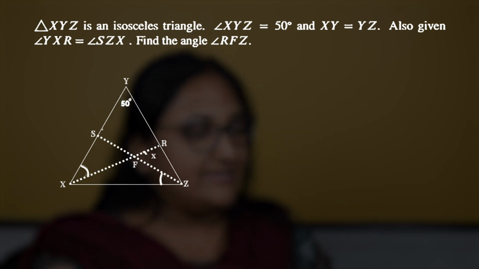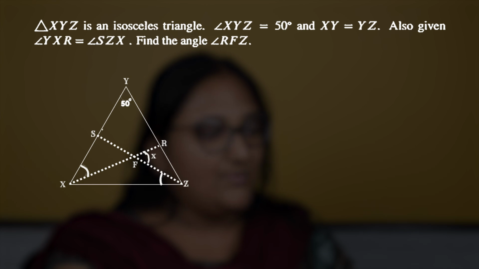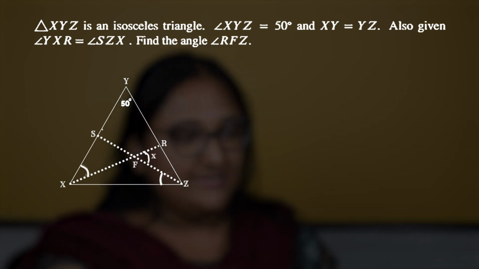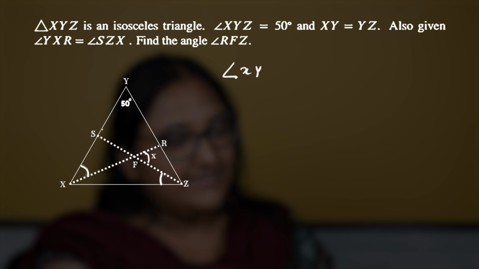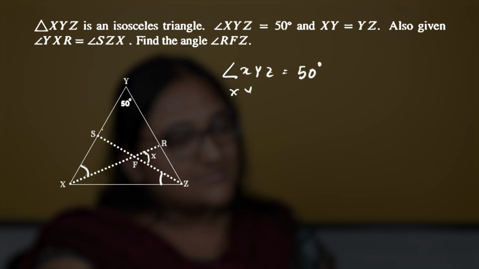So we have to find the angle ZFR. At first, let's write all the given data that we have: angle XYZ is equal to 50 degrees. Side XY is equal to XZ.